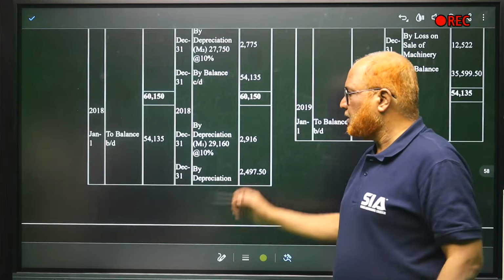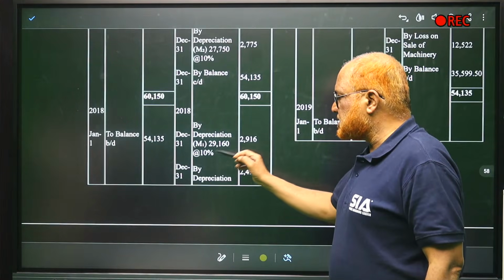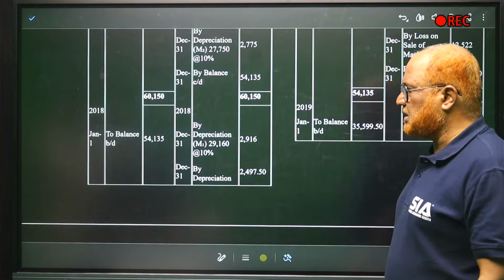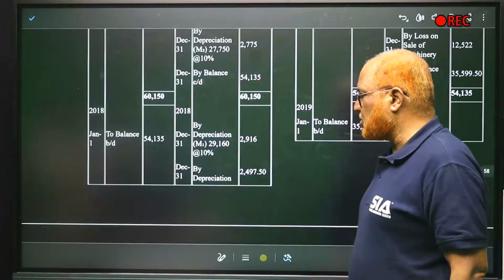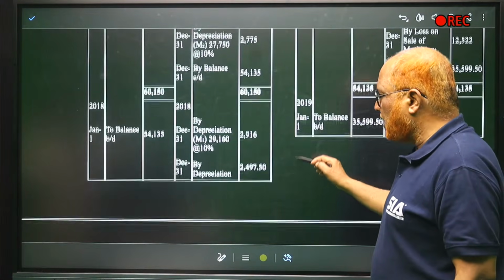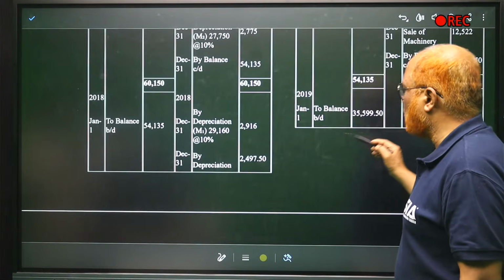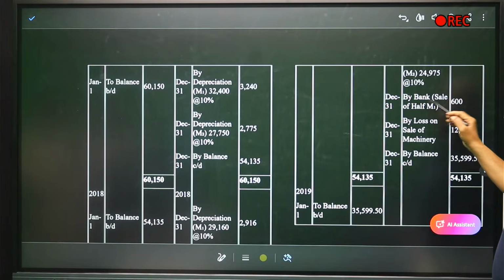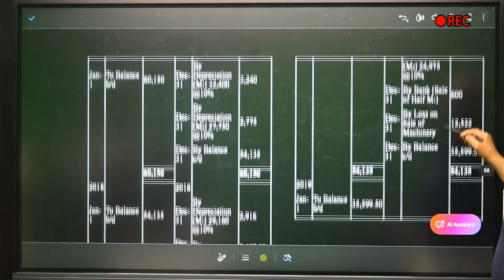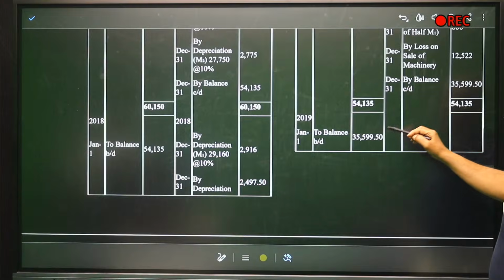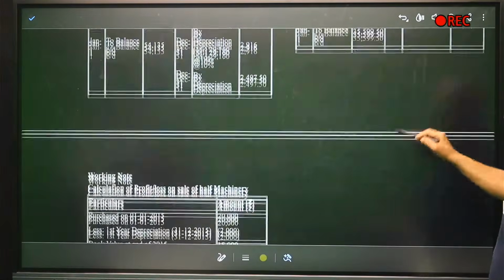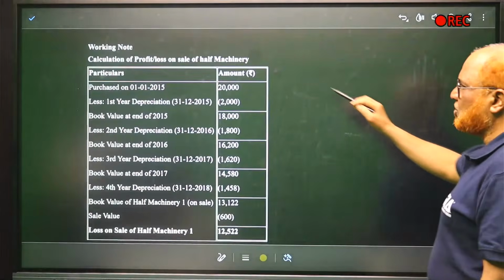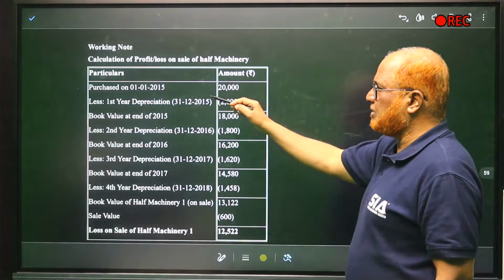So half, 29,160, 10%, 2,960. This is the depreciation on machine which is sold. And the remaining machine depreciation is 2,497.5 into 10%. So bank sale, 600 rupees the sale. Loss on sale of machine is 12,520. Now balance is 35,599.5. That's all.